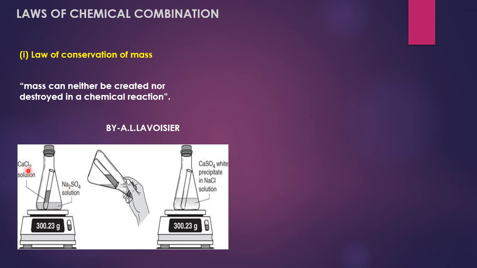The reaction is CaCl2 plus Na2SO4, but after the reaction, we have CaSO4 and 2NaCl. This is a double displacement reaction that we have already learnt in chapter 1. And we will get a precipitate of CaSO4 in NaCl solution.